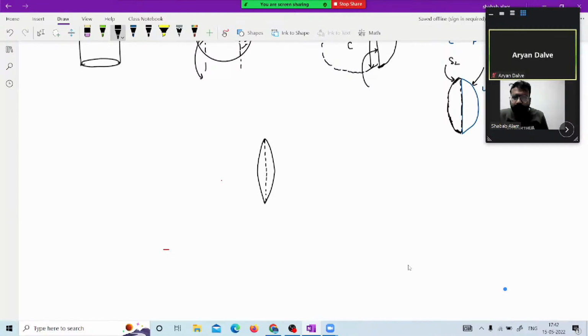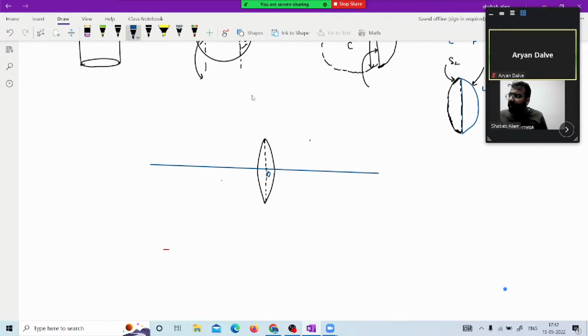Now let me tell you a few of the terms which you are familiar with from your book. You all have seen them as well. This is the principal axis, and this is the optical center we talk about. This optical center passes straight.